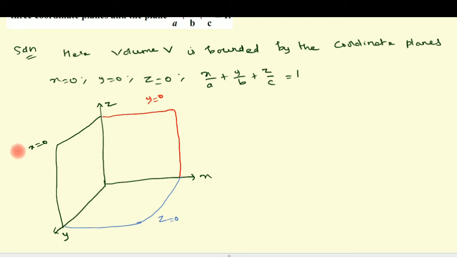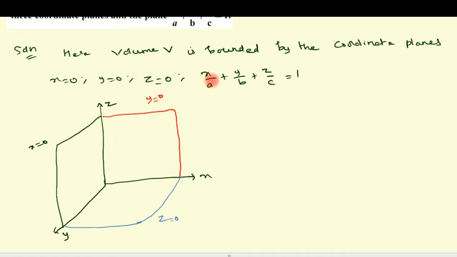So the x planes start from left to right. The y equal to 0 plane starts from back to front. The z planes start from bottom to top. So try to understand this concept. Then only you can do all the problems.